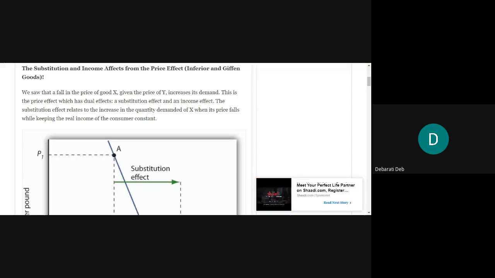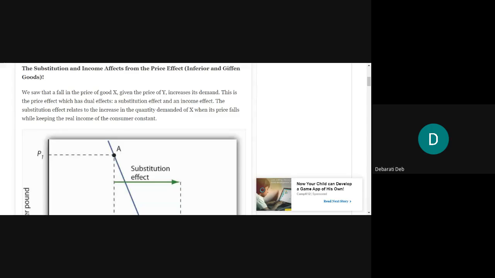Because the price of good X is falling while Y is as it is. This is a common phenomenon. This is the price effect.